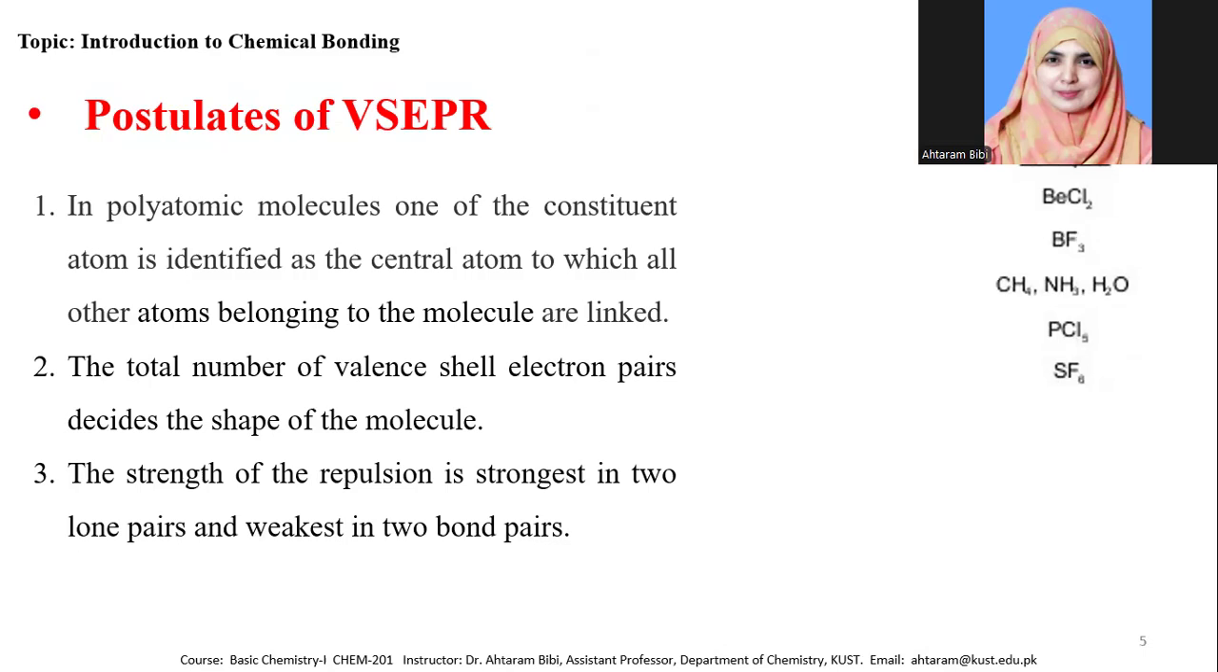The second postulate is that the total number of valence shell electron pairs decides the shape of the molecule. If there are two bonded pairs of electrons, they are at maximum distance and they have a linear structure, as we can see in the example of the carbon dioxide molecule.